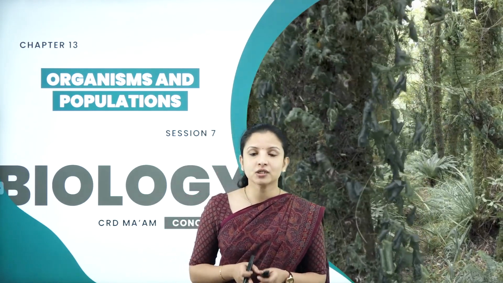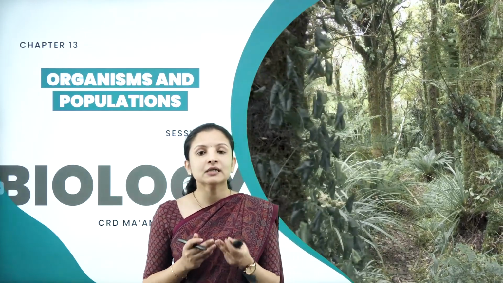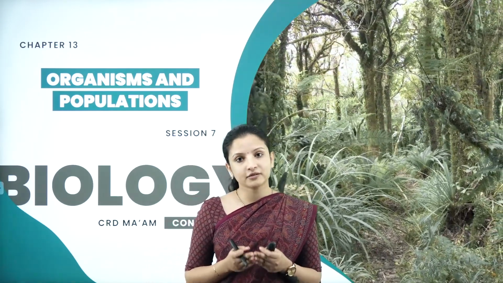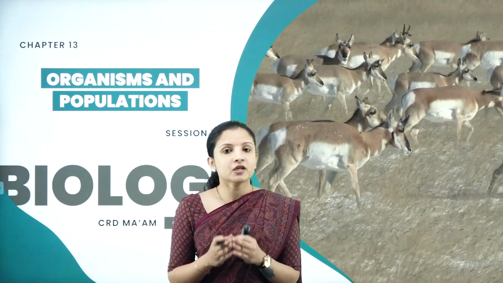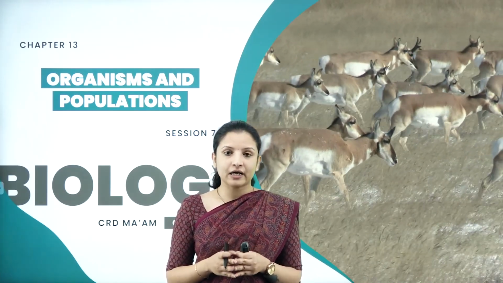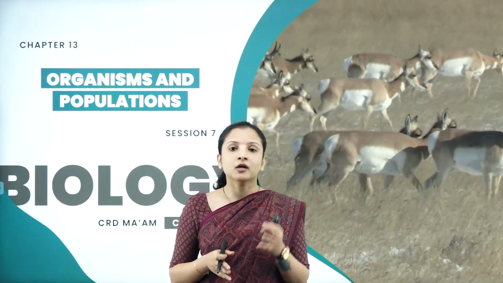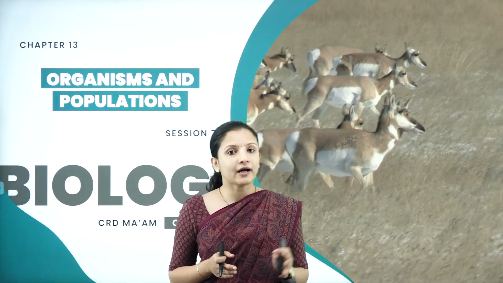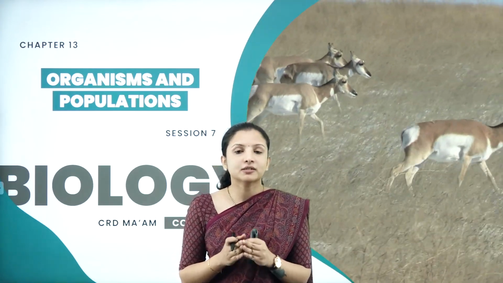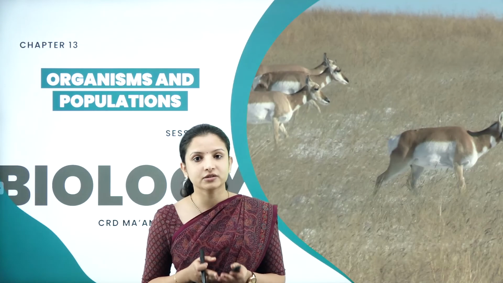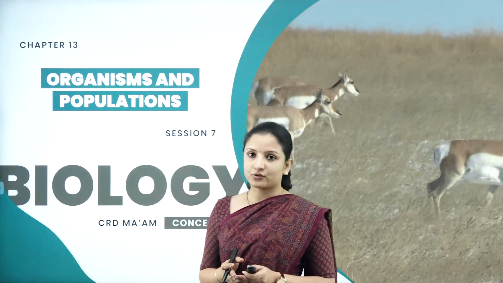In today's session, we shall discuss the interactions between the various organisms in a population. In a population, if each organism has to survive, they have to interact with each other, because we had learned that no organism can live isolated, right? So, what are the different adaptations or methodologies they follow? We shall look into it.